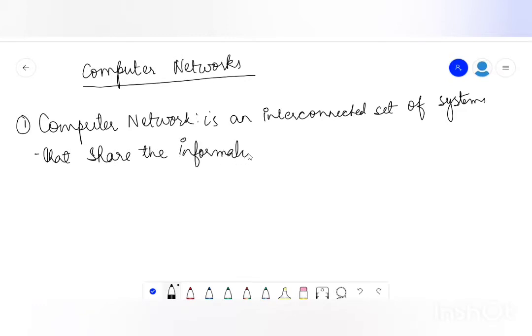Now in case of computer networks, one very important word is interconnected. So computer networks के case में the computers need to be interconnected with each other.